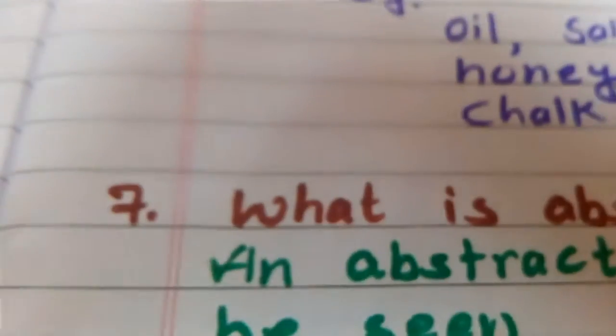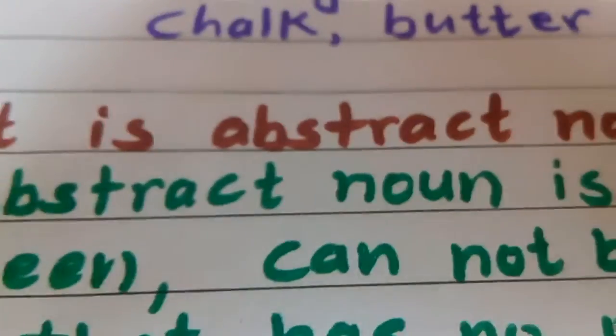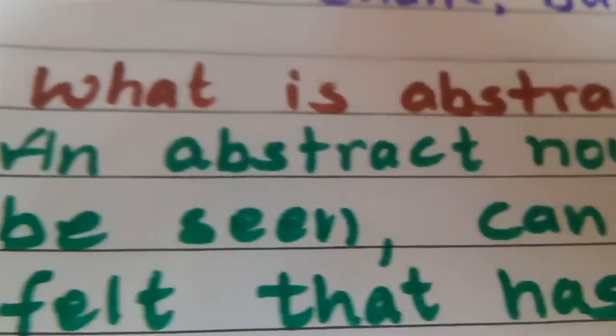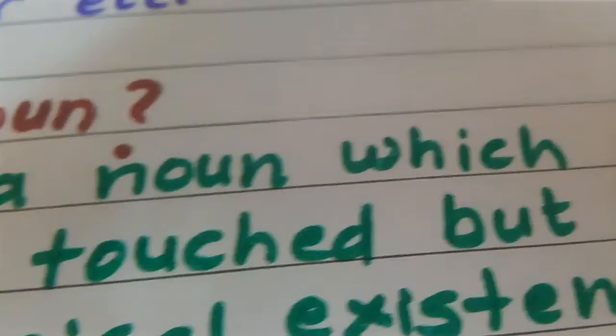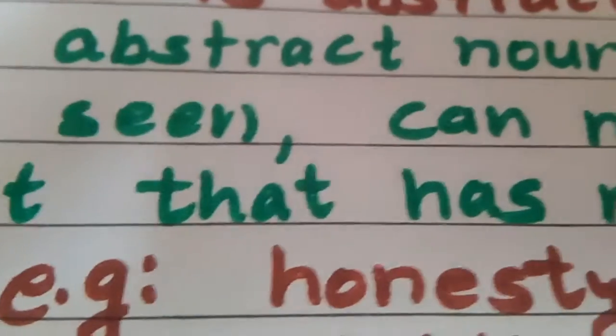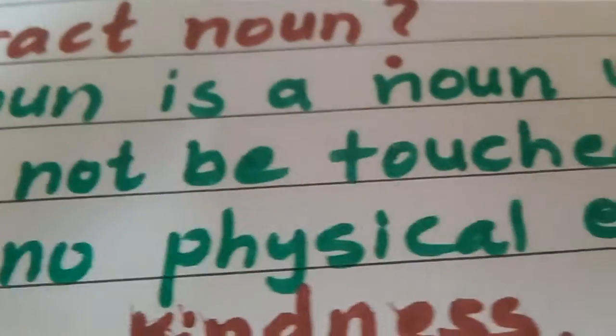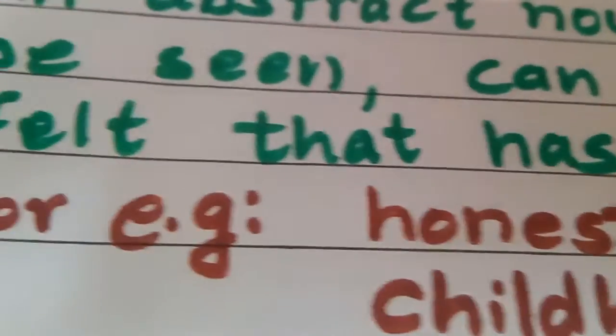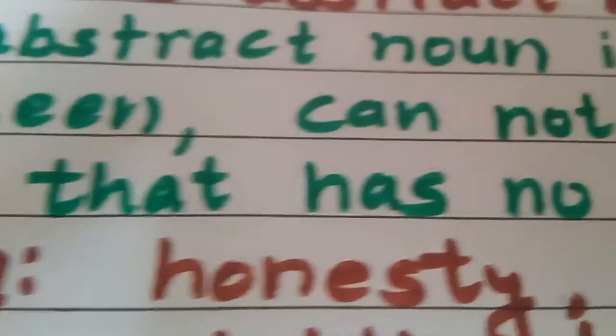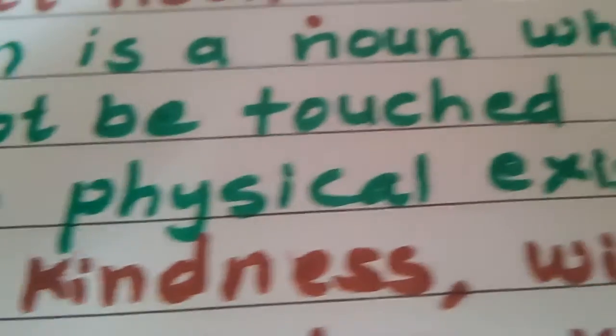Okay. What is abstract noun? An abstract noun is a noun which cannot be seen, cannot be touched, but can be felt, that has no physical existence.